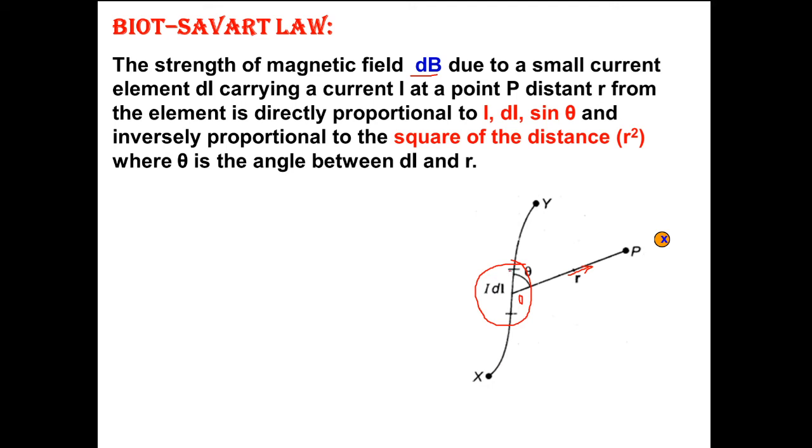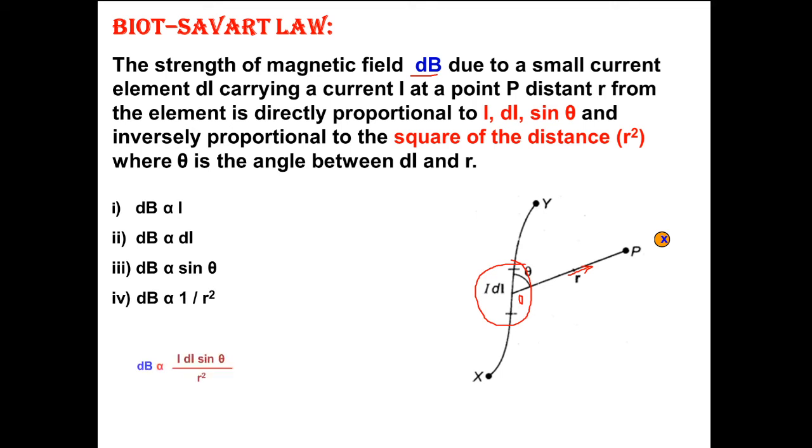magnitude of element length, sine theta, where theta is the angle between Idl and r, and inversely proportional to the square of the distance. So mathematically we can say dB is proportional to I, proportional to dl, proportional to sine theta, and proportional to 1 by r square.